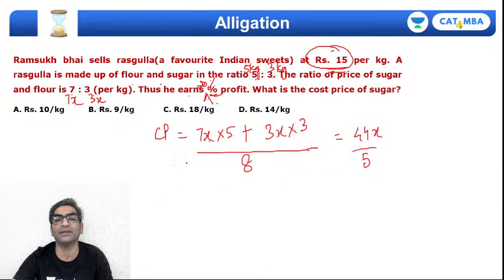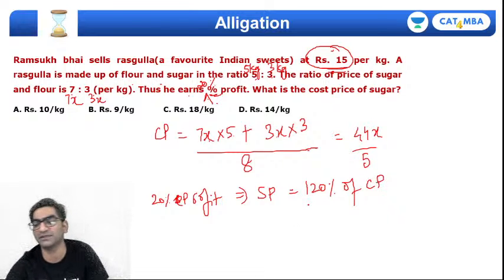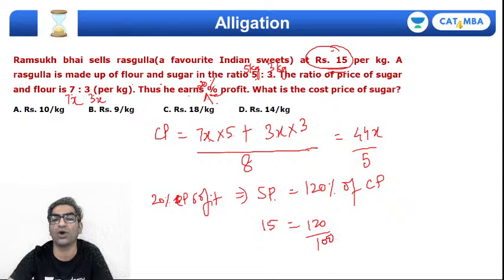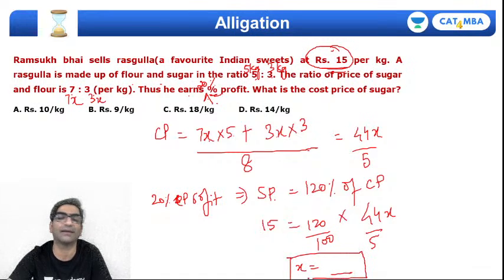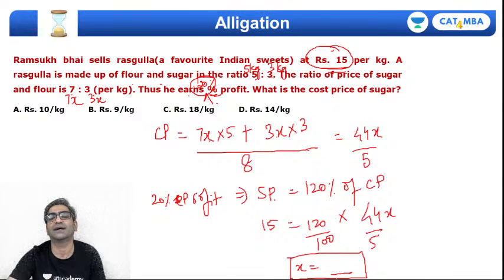So 20% profit means that his selling price would be 120% of cost, right? 20% ज़्यादा का बेचेगा, 120% में बेचेगा. Selling price दिया हुआ है मुझे, हाँ बिल्कुल दिया हुआ है, 15 rupees a kilo. That should be 120%. So 120 upon 100 into what? The cost price. That's 44x upon 8. If I solve this, I'll get the value of x, right? And I'm not showing you the calculation because 20% मैंने assume किया था ना, दिया नहीं हुआ था, तो I don't know if it's the right one.